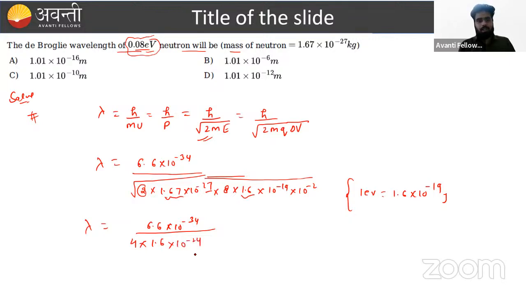I hope this is clear. Beta, minus 24 and minus 34 will become minus 10. Sir, one more thing: this is approximately 4 plus, meaning 4 point something. If we divide, this value is nothing but 1 point something into 10 raised to power minus 10 meter.